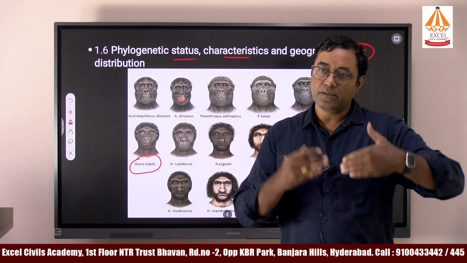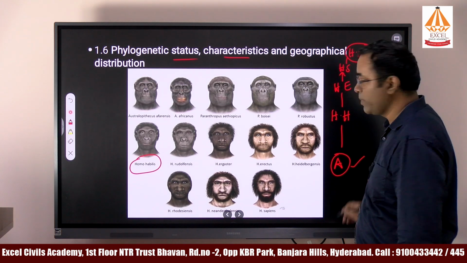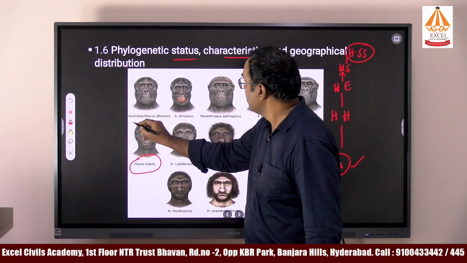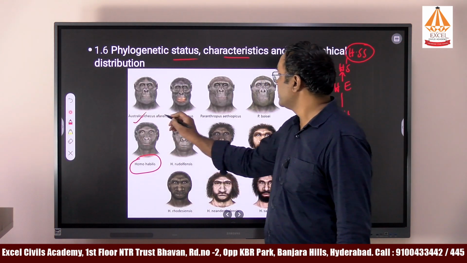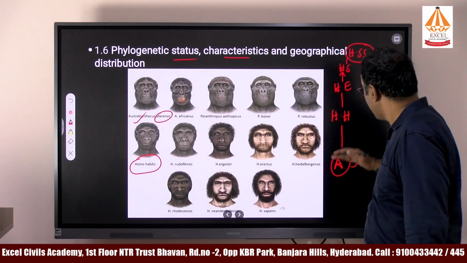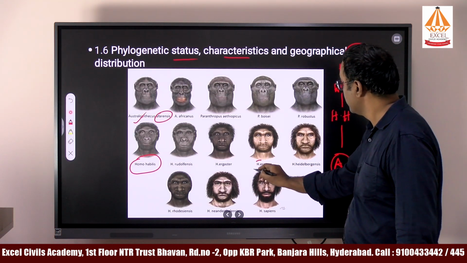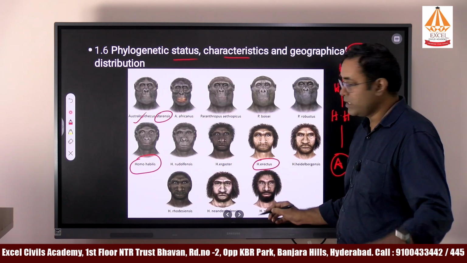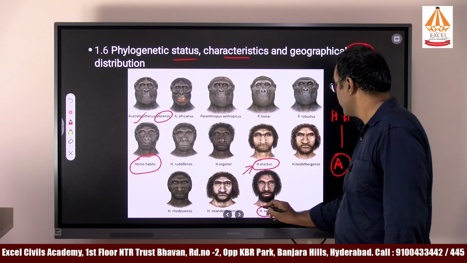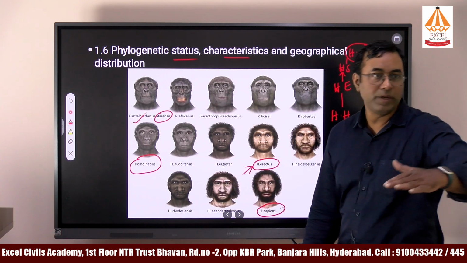Prior to Homo sapiens sapiens, in the evolutionary history of humans, basic small human features started to be followed. Australopithecus afarensis is a name given to them. Australopithecus to Homo habilis to Homo erectus. Here you can see most of the human features in Homo erectus, and Homo sapiens sapiens is the modern man. All the other people are intermediaries.